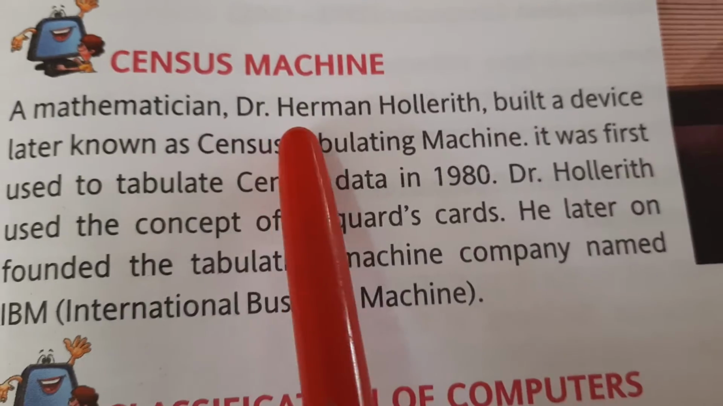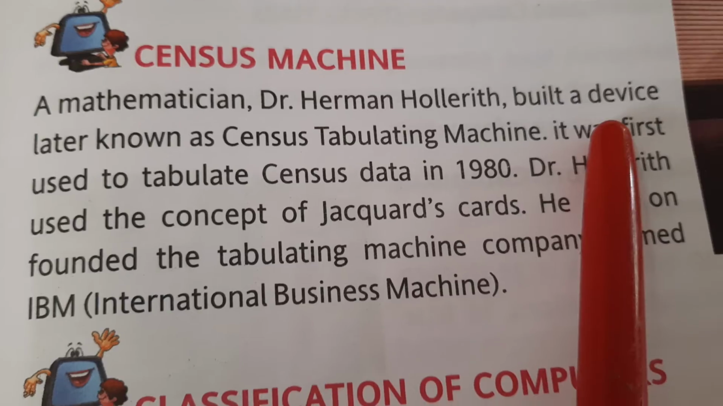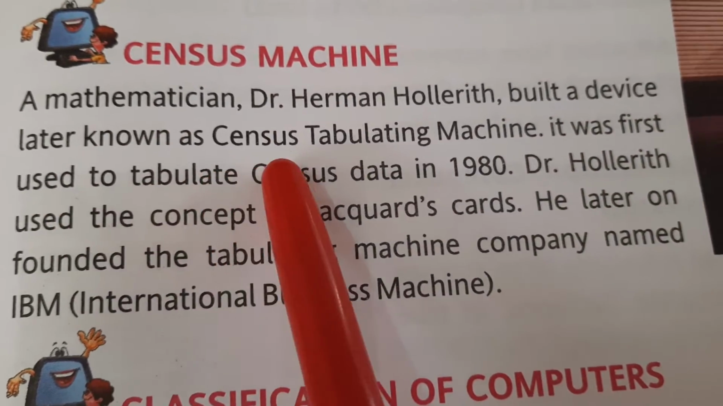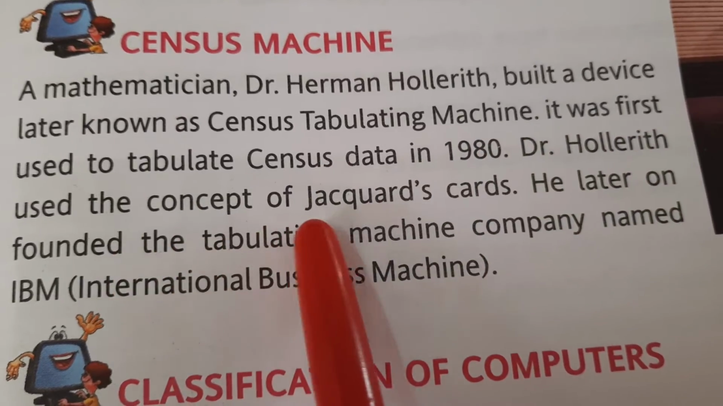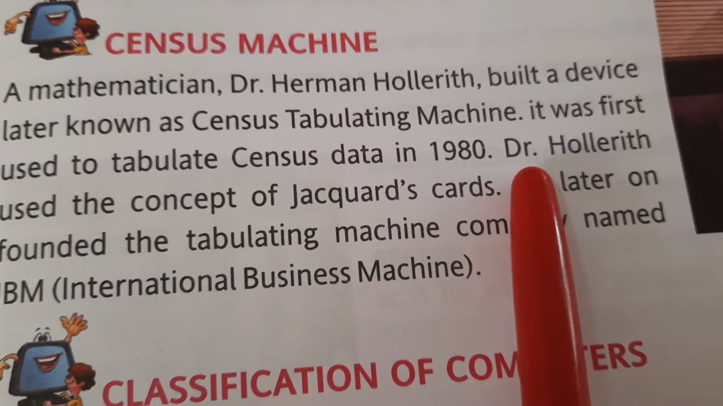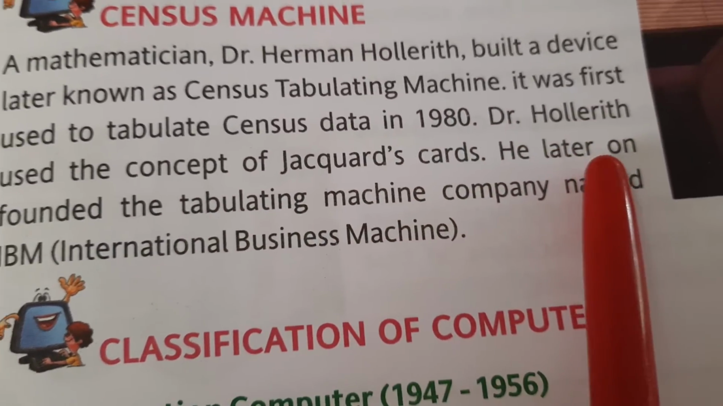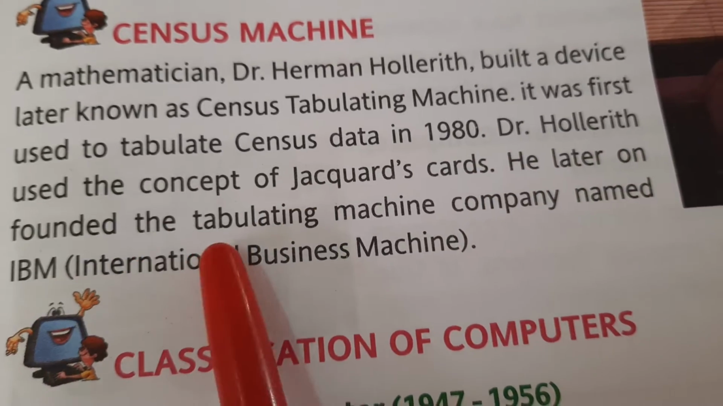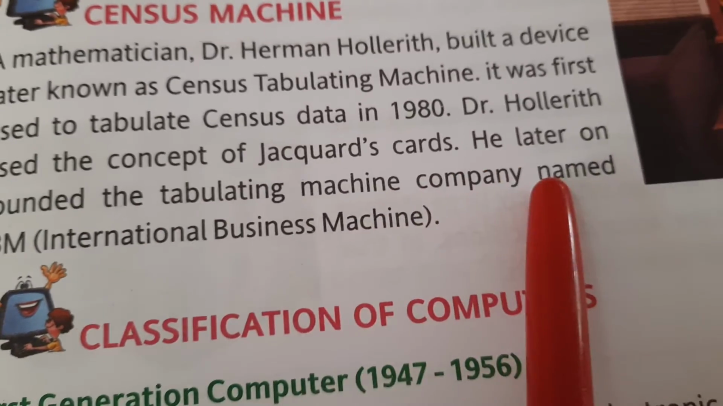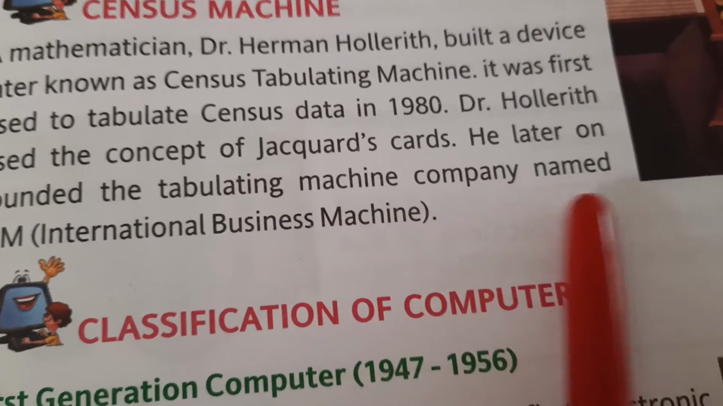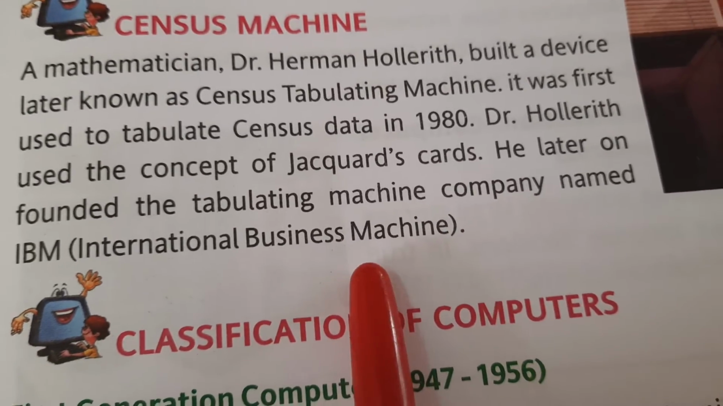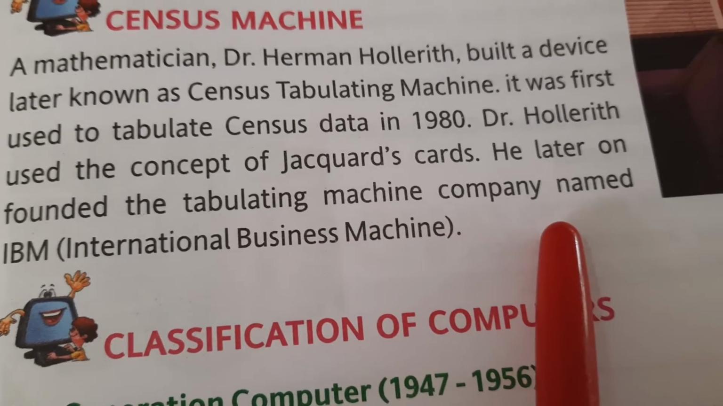A mathematician, Dr. Hermann Hollerith, built a device later known as census tabulating machine. It was first used to tabulate census data in 1980. Dr. Hollerith used the concept of Jacques card. He later on founded the tabulating machine company named IBM, that is International Business Machine.